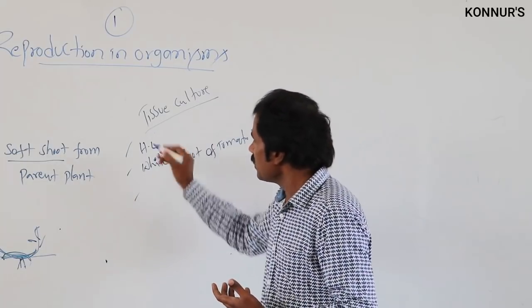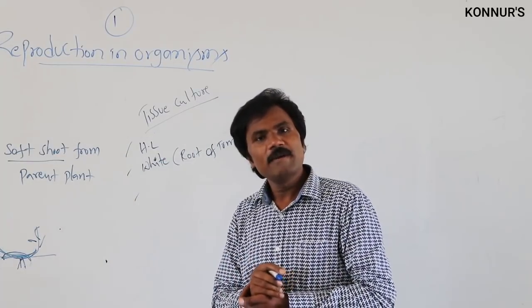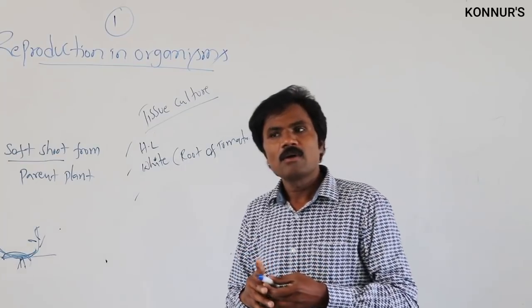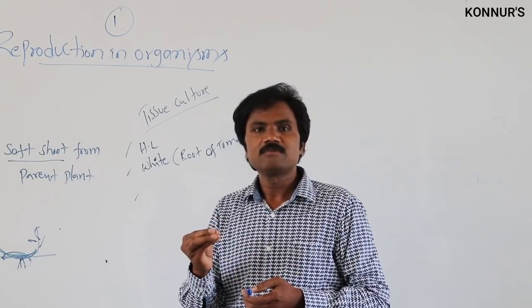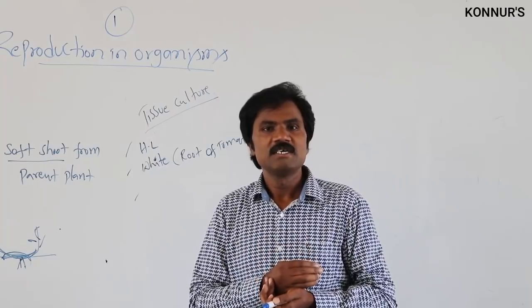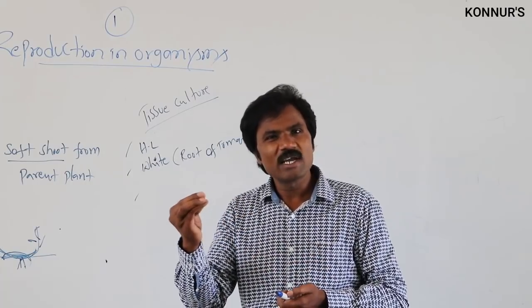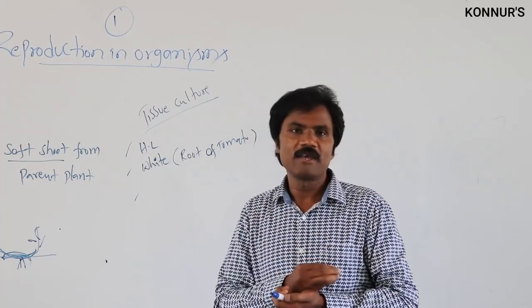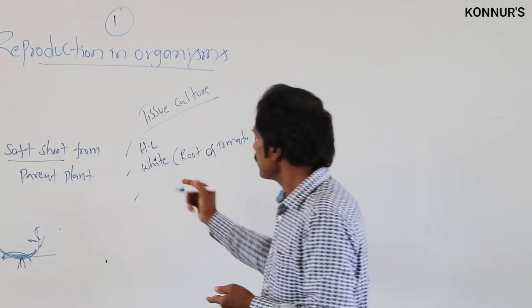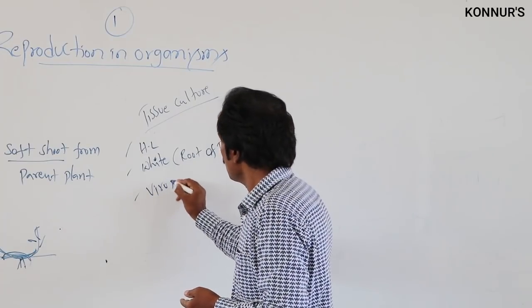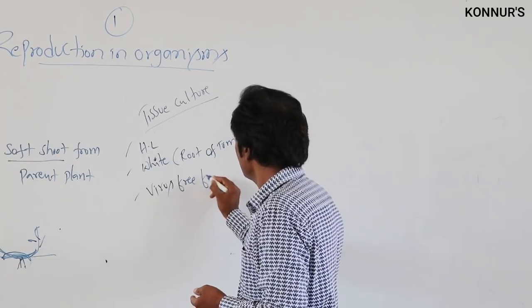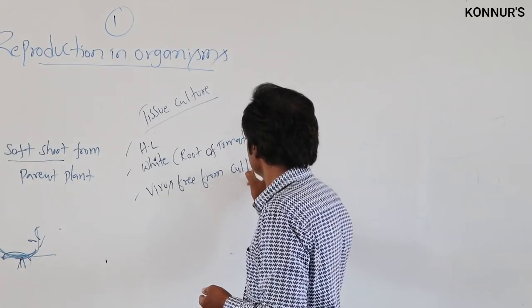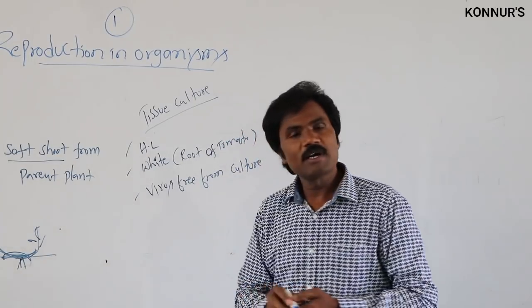So in tissue culture, why would it not be done? Virus free from culture. So what type of cells can one take? One can take virus free from culture. So what type of culture?